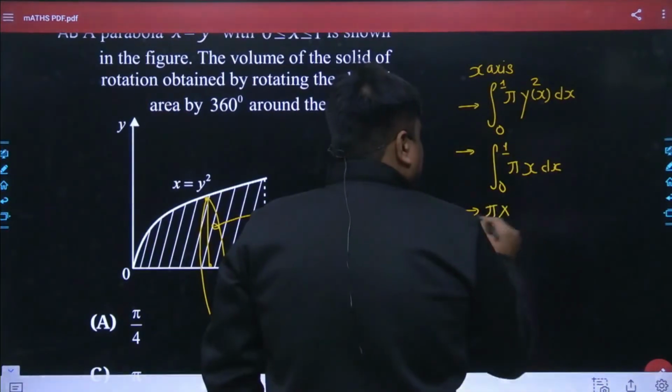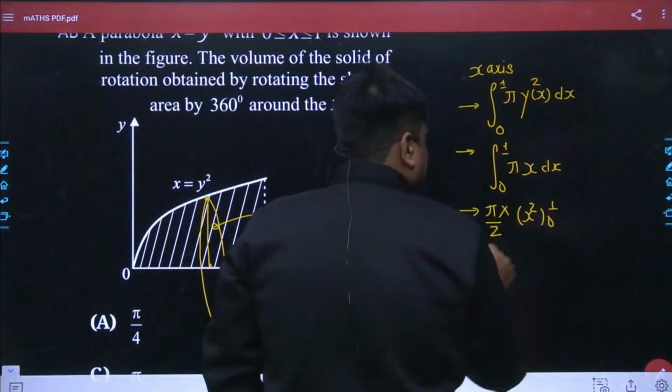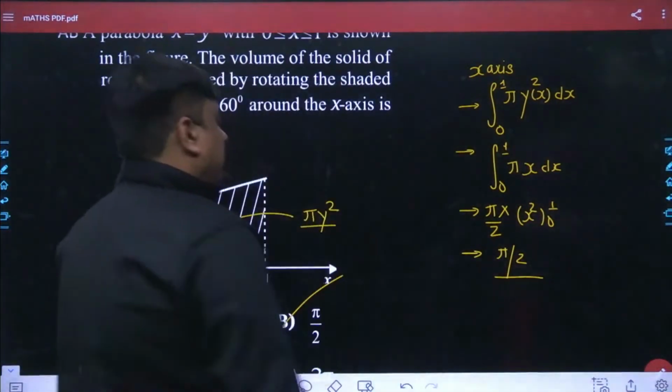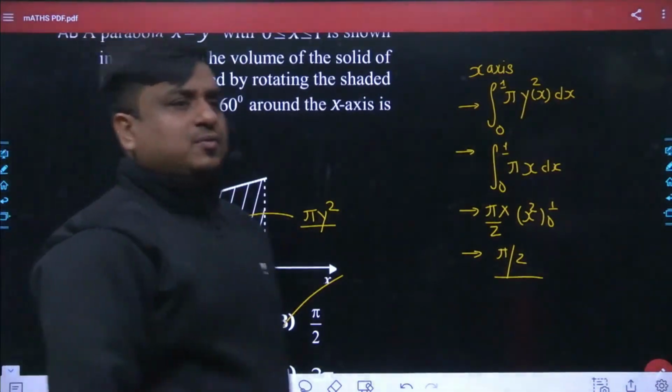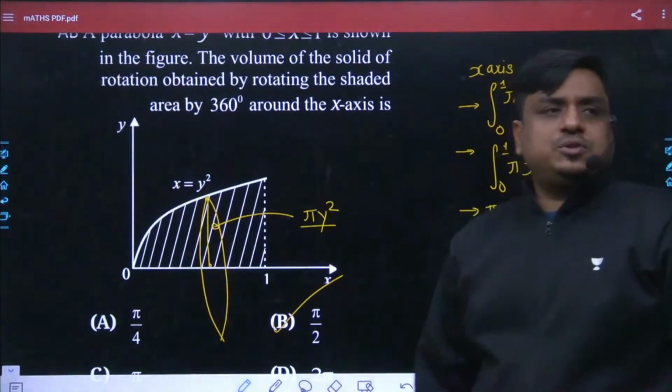Being a constant, pi is brought out. It is simply x square divided by 2. We will be keeping its limits. Virtually speaking, the result is pi by 2. Pi by 2 is the best answer for this given question.